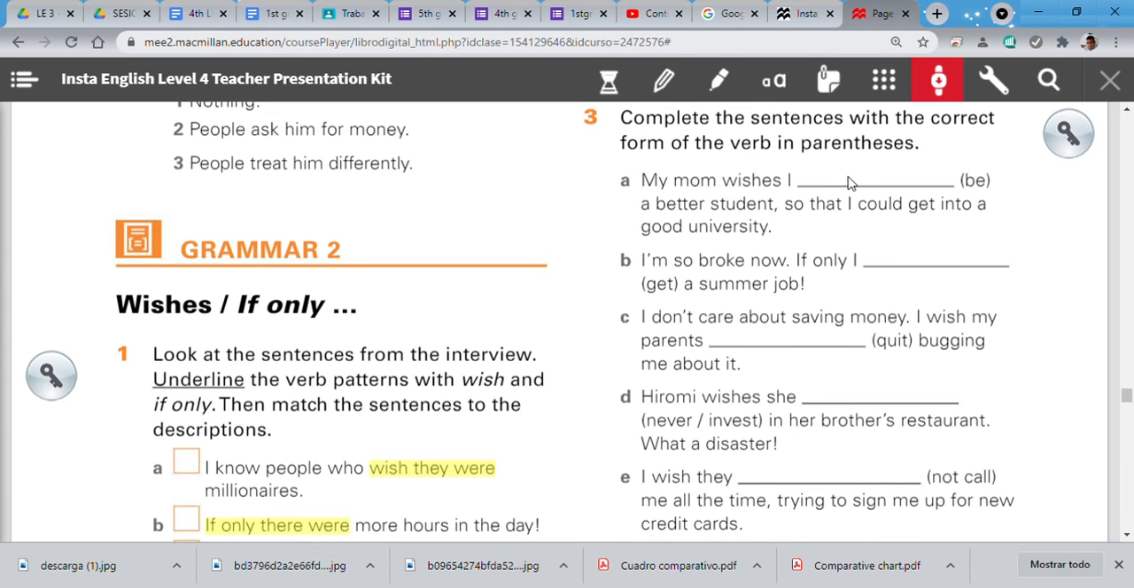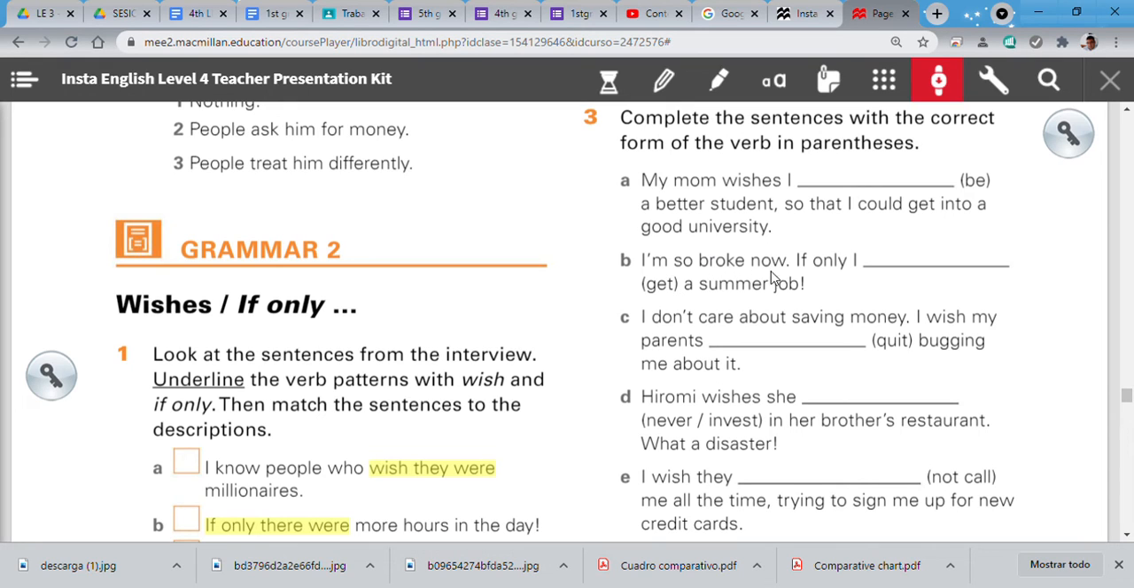I were, or I was. Could be both. Teacher, but it's I was. Okay. When we use this kind of sentences, wish or if only, it could be were. There is no problem. Only in this one, okay? My mom wishes I was a better student so that I could get into a good university.